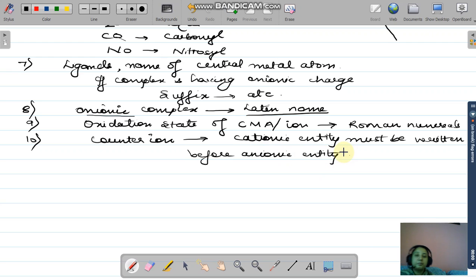These are the basic rules which we require to follow while naming coordination compounds. Now, are you clear with the rules? All the rules?